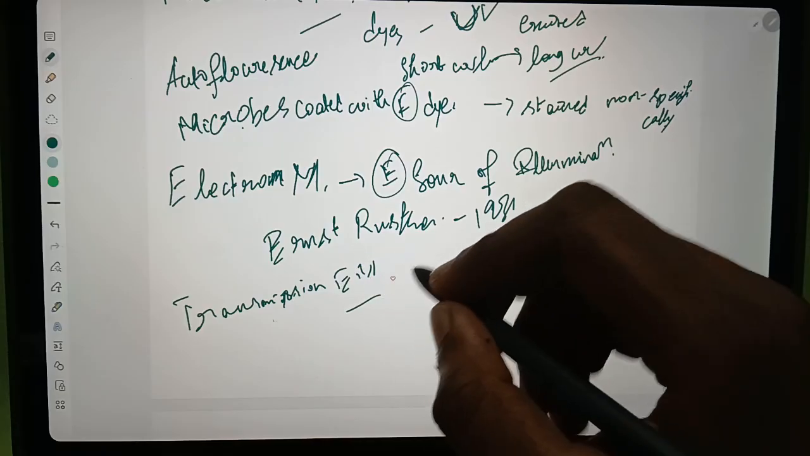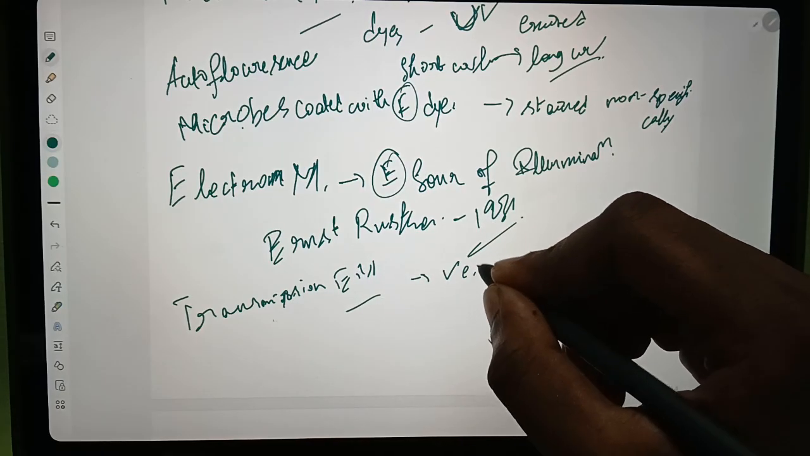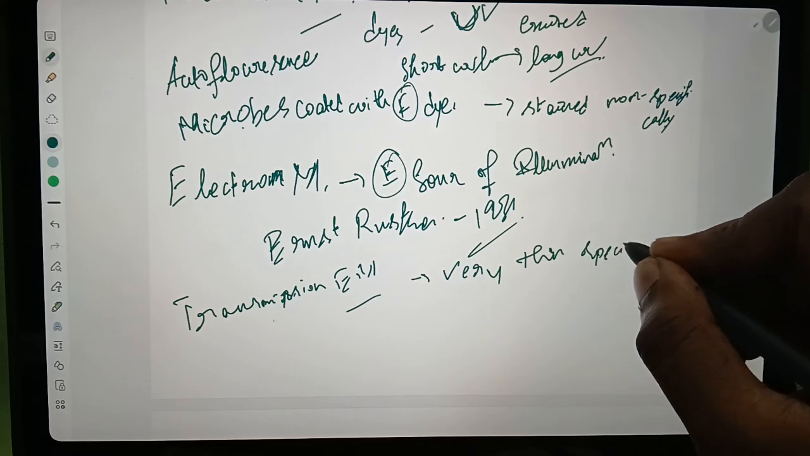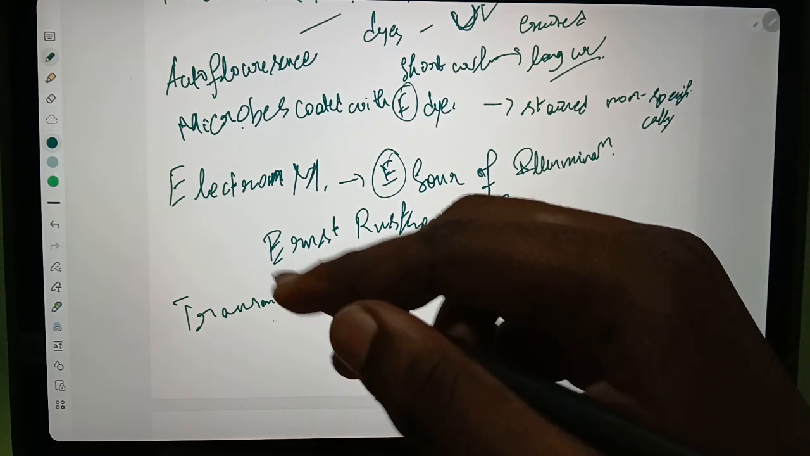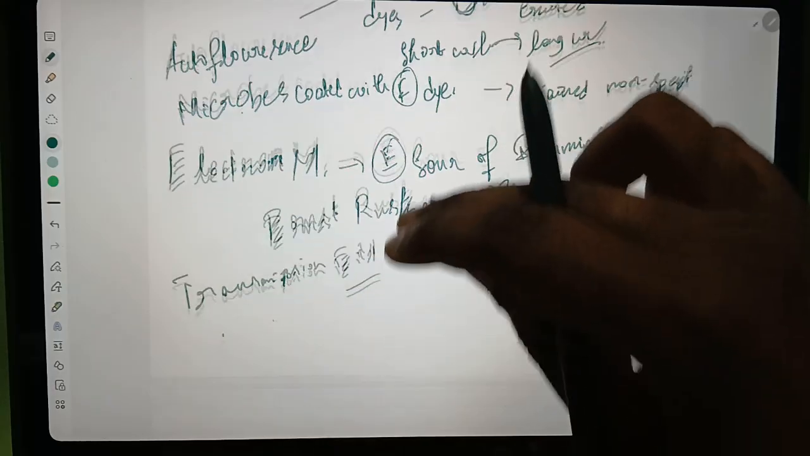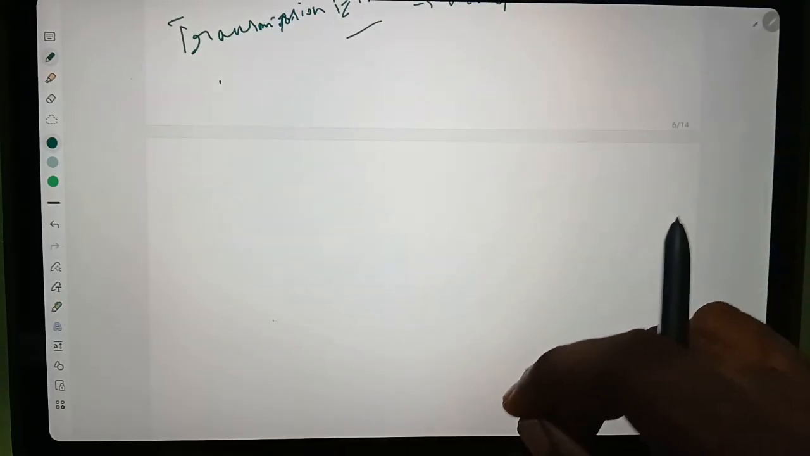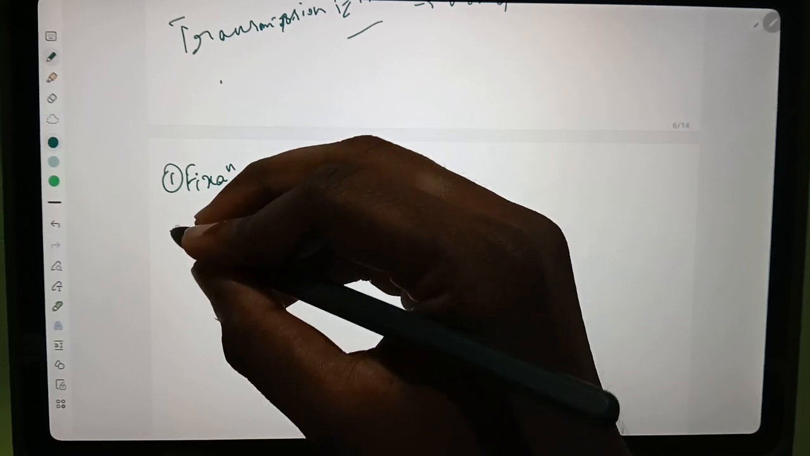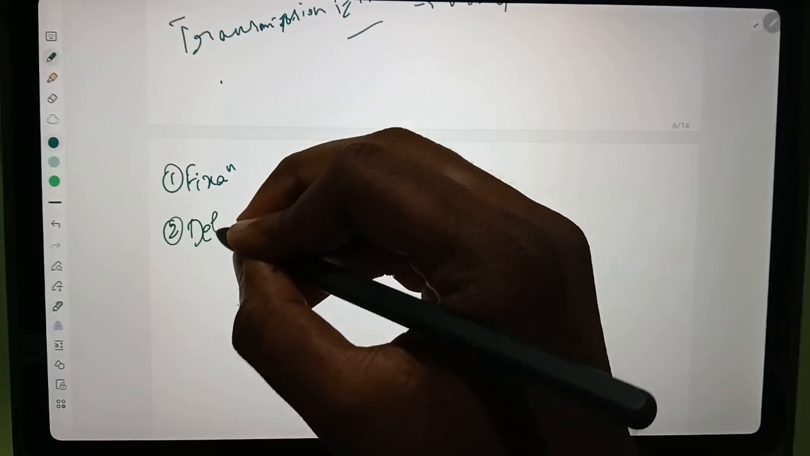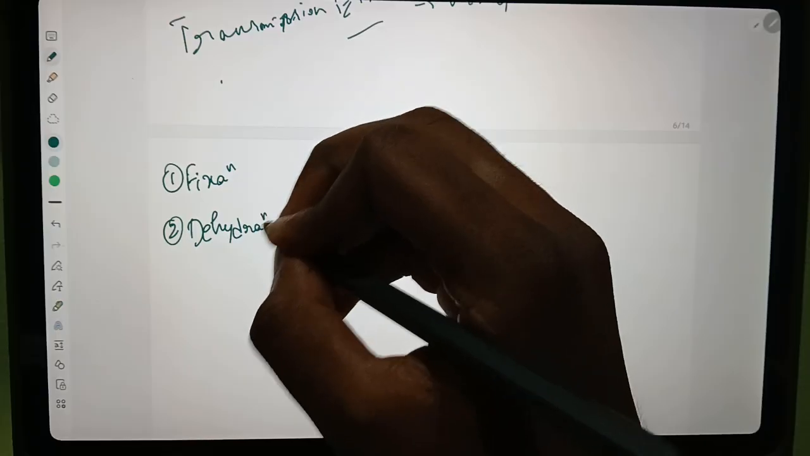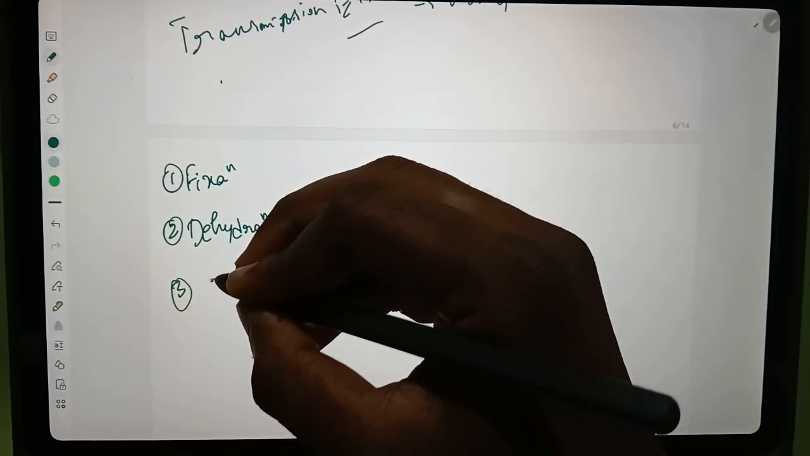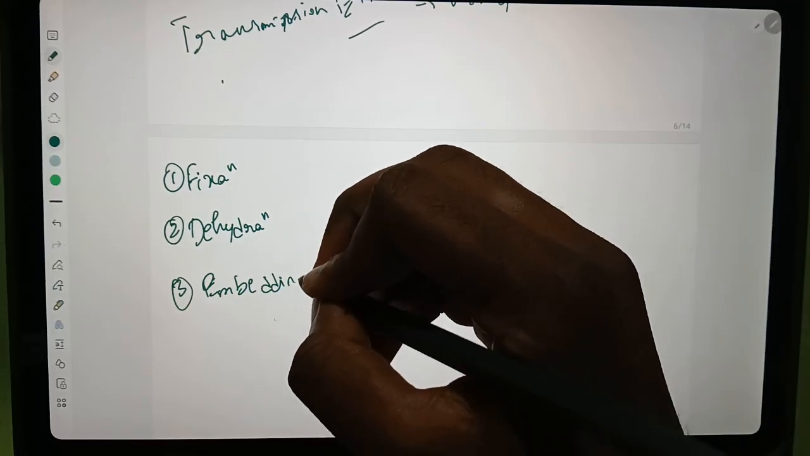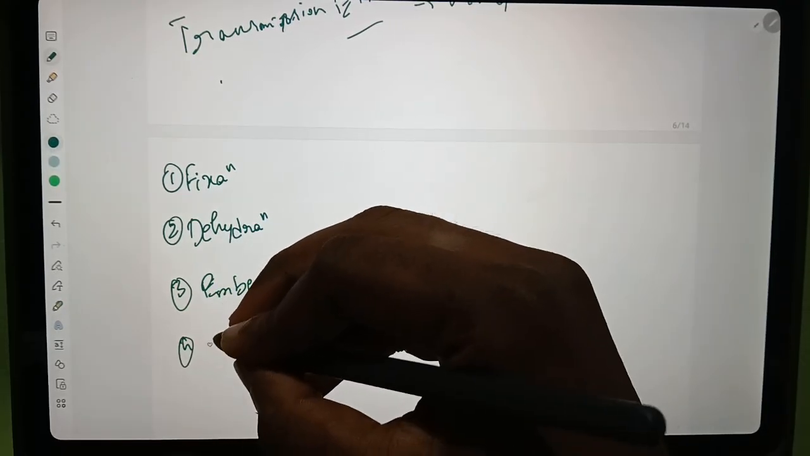In this, the image will be of very thin specimens. There are some processes. The first one is fixation, and then dehydration, and the third one embedding, and then fourth slicing.